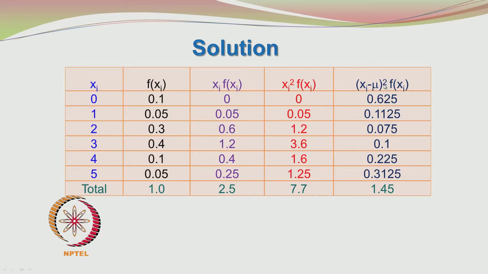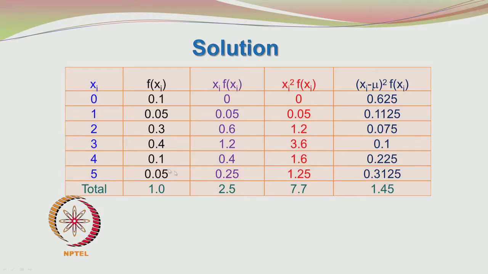Now, to calculate the variance, you have to find xi minus mu whole squared into f of xi. What you are doing is finding the deviation of the xi value from the mean value, and squaring it. So, you have to find 0 minus 2.5, that means it is minus 2.5. When you square it, it will become 6.25. When you multiply it by 0.1, it becomes 0.625.